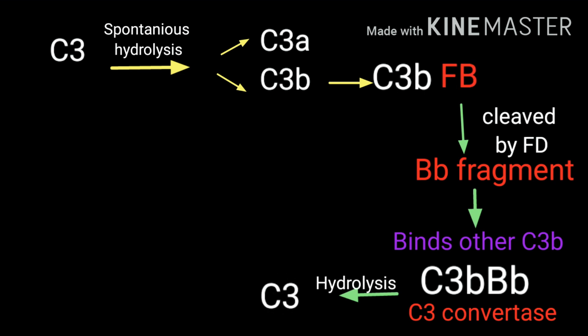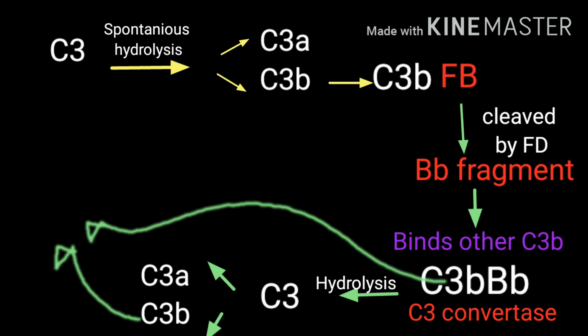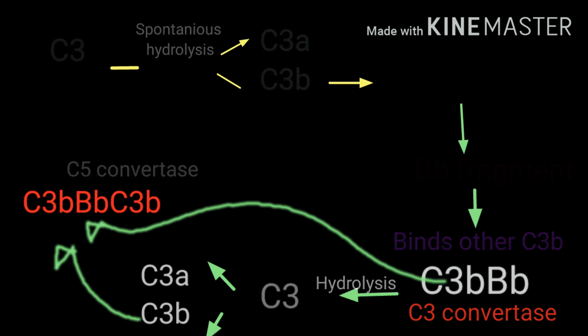The hydrolysis splits the C3 molecule into two subunits, a major and a smaller subunit. The major subunit, C3b, binds to the C3 convertase, forming a major complex called the C3b-Bb-C3b complex, which is also called C5 convertase.